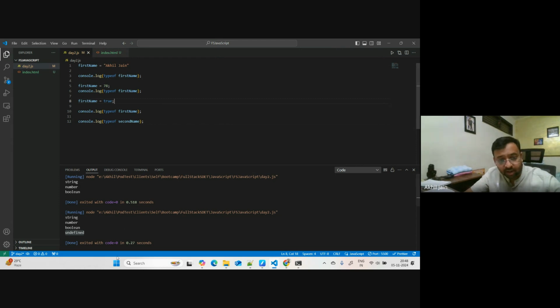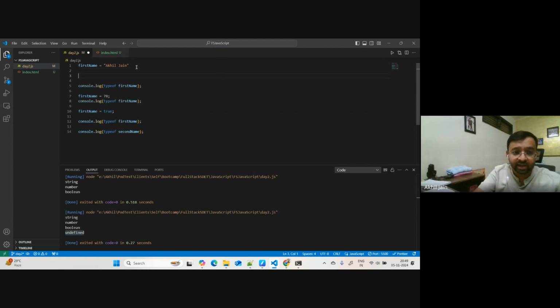So I hope everyone understands what undefined is. It is that variable which you have not defined, right? If, let's say, I create a variable called second name, you can see it is not a mistake. It is not complaining, and it does not mean that I have defined it. I have not defined it. I have just created a variable, but the value is not defined.